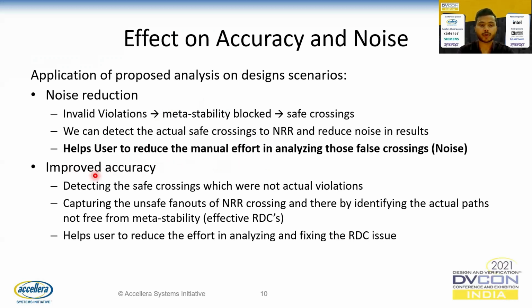So moving to the improved accuracy. With this methodology or proposed analysis, we are able to detect the safe crossings which were not actual violations, and we are able to capture the unsafe nodes of NRR crossing and thereby identify the actual paths not free from metastability, which we can say are effective RDC paths. So making these two information will make the result more accurate, and this helps the user to reduce the effort in analyzing and fixing the RDC issues which are unsafe more accurately and effortlessly.